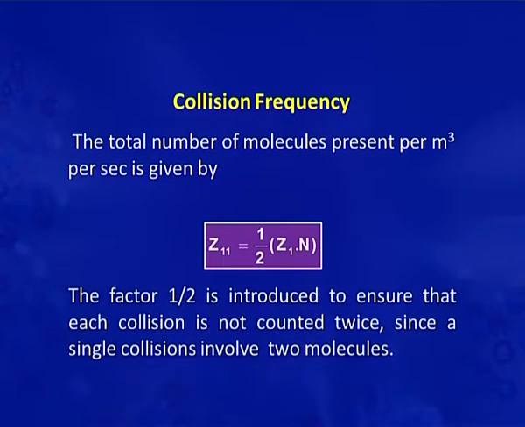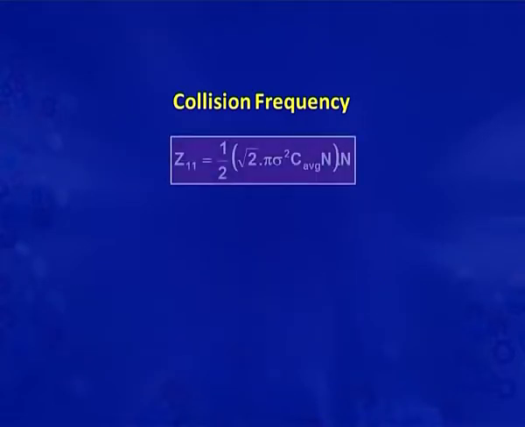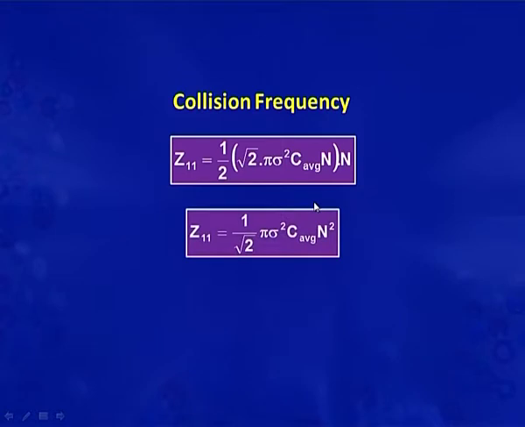The factor 2 is introduced to ensure that each collision is not counted twice, since a single collision involves two molecules. So, the equation is Z11 is equal to 1 by 2 into root 2 pi sigma square C average into N into N. Now, the equation will be Z11 is equal to 1 by root 2 pi sigma square C average into N square.